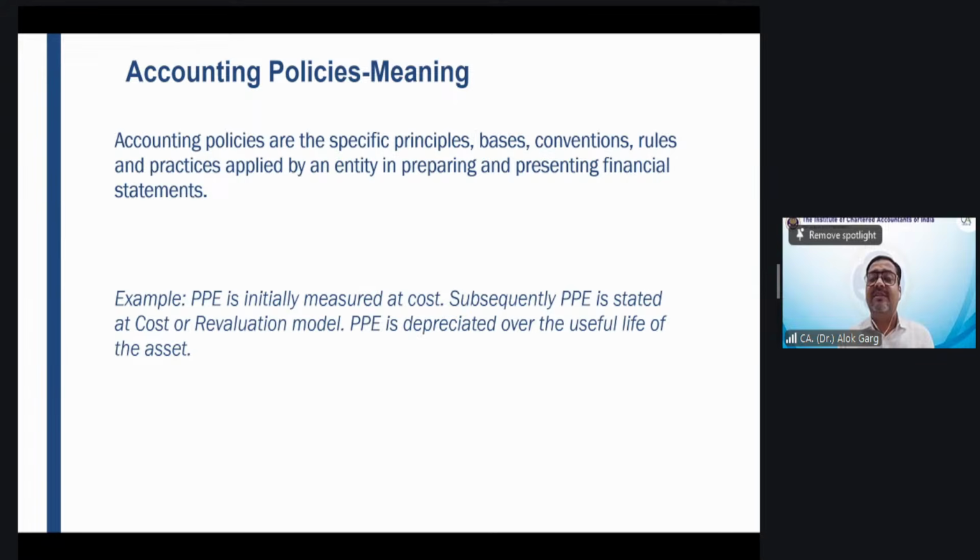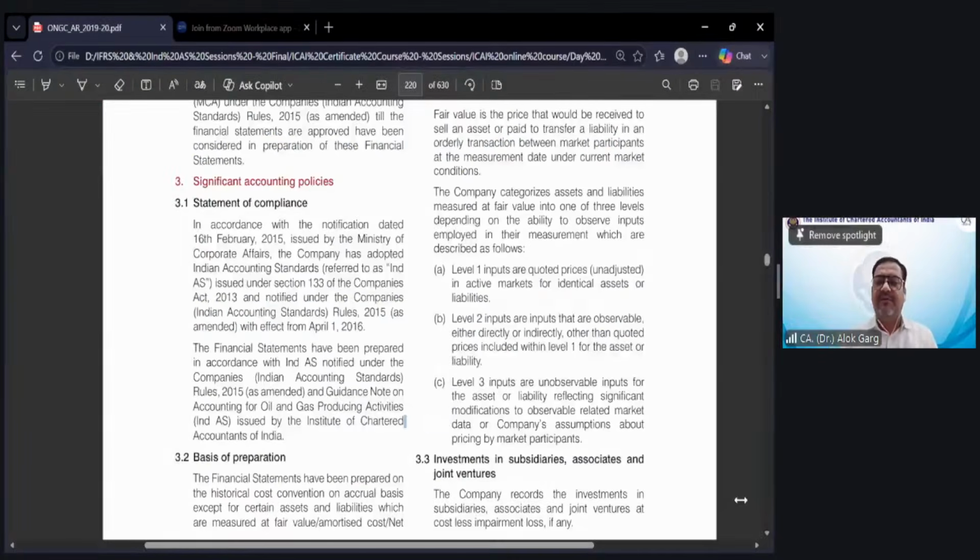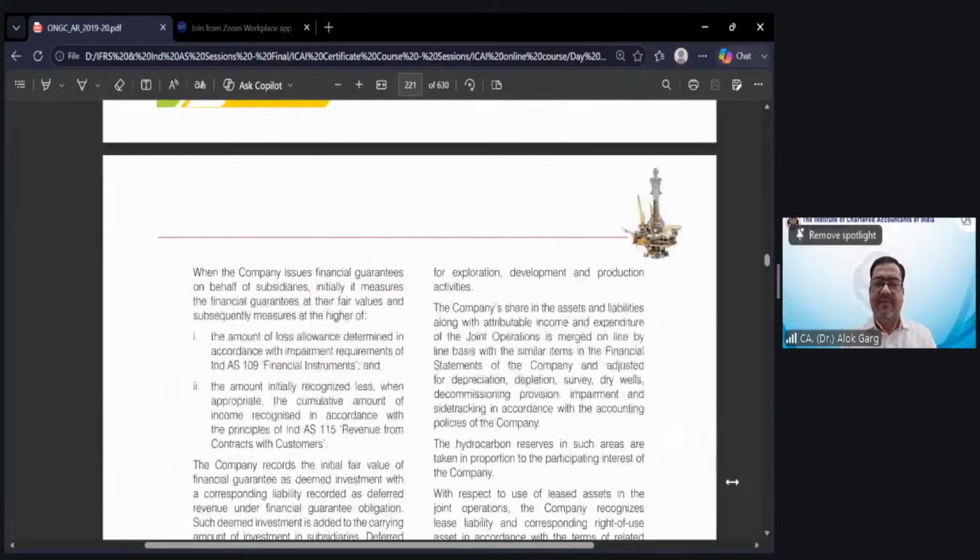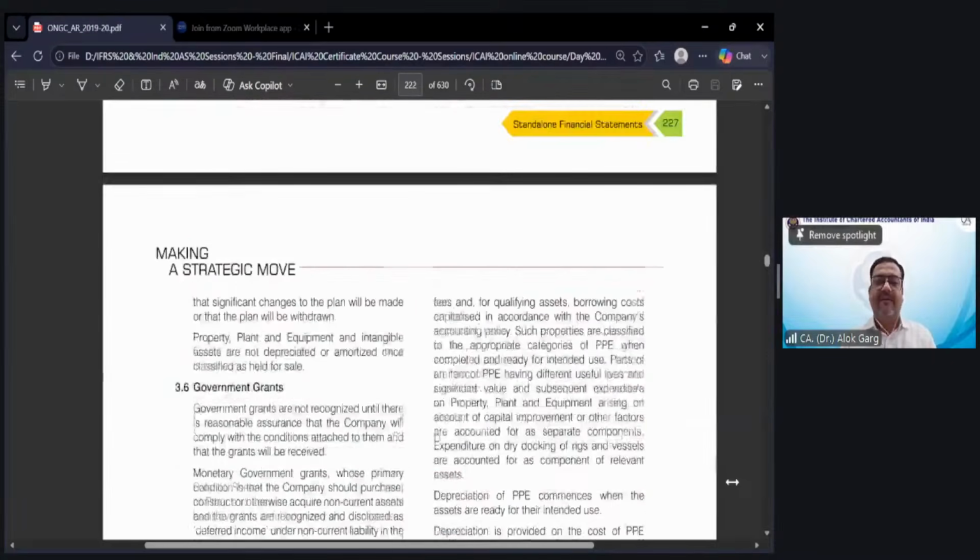So that is why it is important to understand estimate. It is important to define a policy so that the user will be able to understand what is the accounting policy of this item, right? And you must have seen for all the material items in the balance sheet in your annual report, they have given the accounting policy of every line item. For example, I'll show you the ONGC annual report, friends. I hope the ONGC annual report is visible to all of you. Is it visible or not visible to all of you? This is the ONGC Limited annual report.